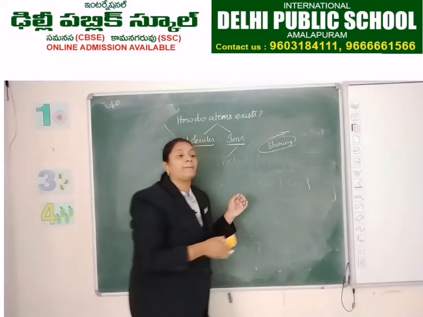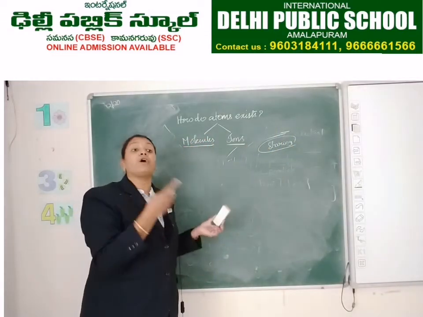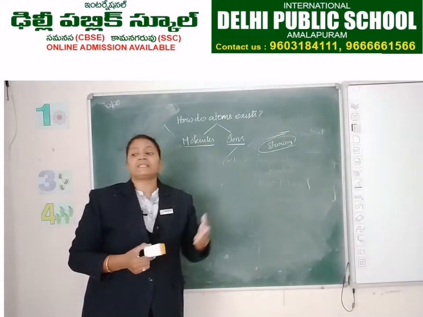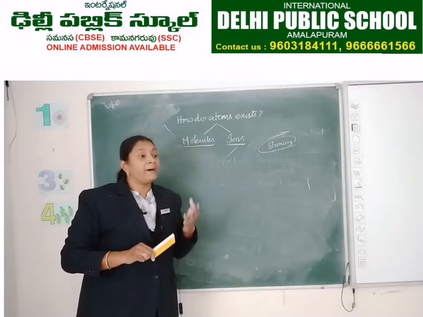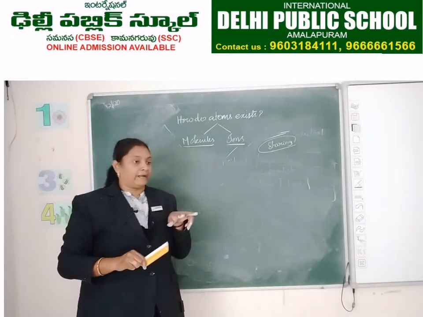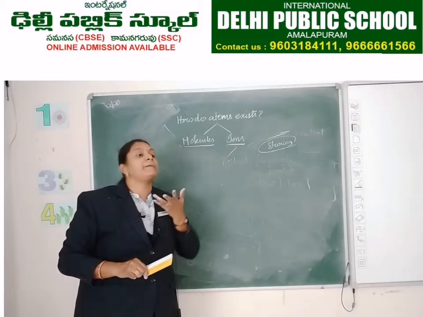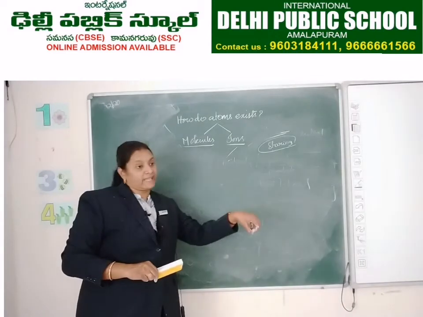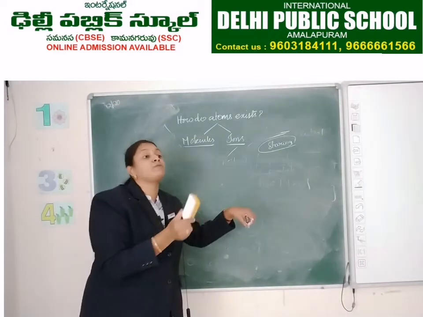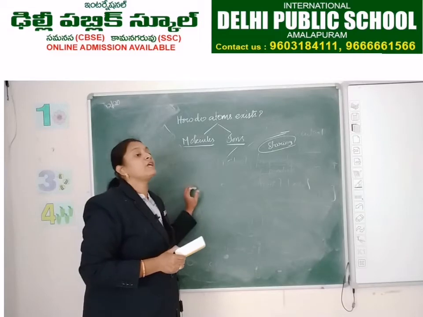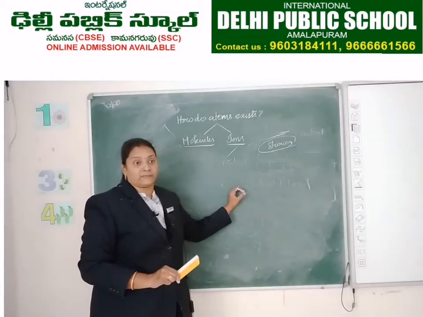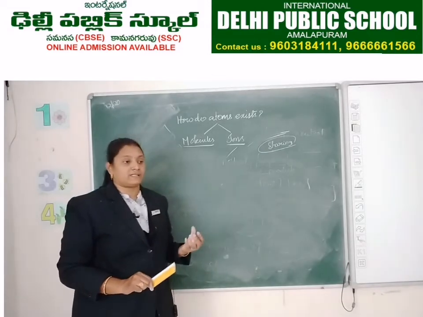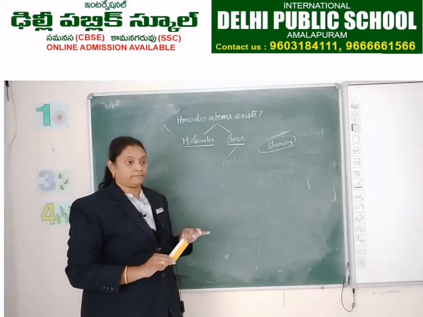There are some other compounds called covalent compounds. In covalent compounds, mutual sharing will be there. For example, you have a pencil and she has a pen, but both of you need a pencil and a pen. What will you do? Sometimes you will use the pencil, sometimes you will use the pen. So that is the sharing which you both do mutually. In the same way, if two atoms require electrons, both share the electrons and form a covalent compound.